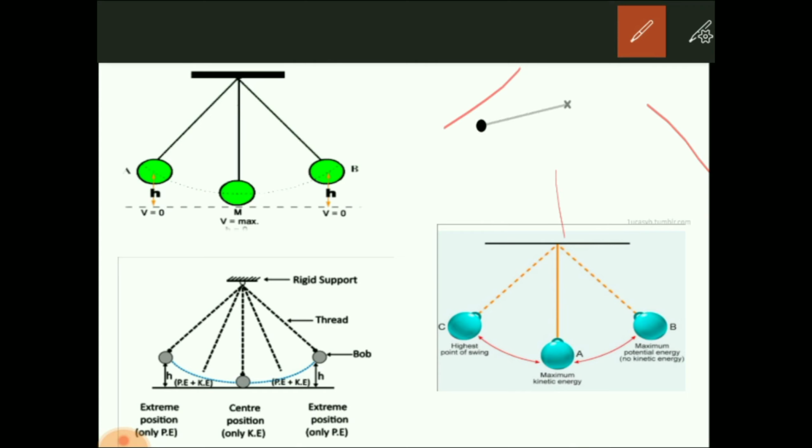Now what happens in this mean position? Maximum kinetic energy. Why maximum kinetic energy? Because the velocity is maximum at this point. Okay, velocity is maximum, that's why maximum kinetic energy. Order is given, center position, only kinetic energy.